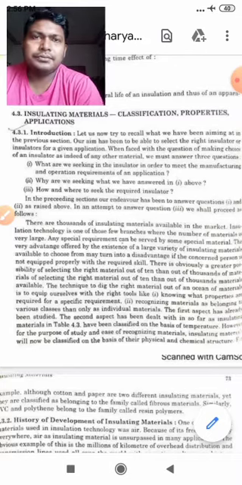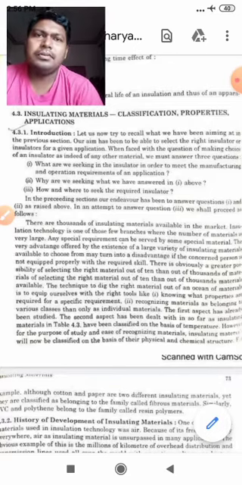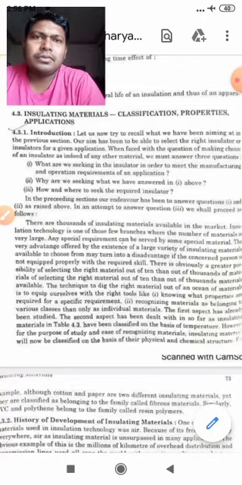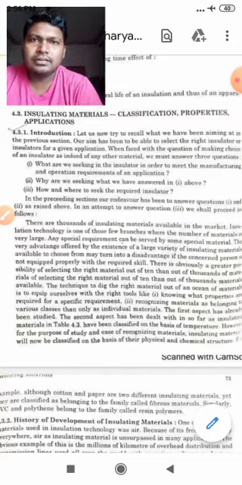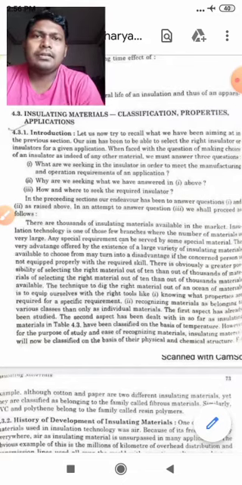So this should be in your mind, how and from where you should procure them, so that things will be with you. Otherwise, you have decided on a particular kind of insulator and you have not considered the other two questions, then what will happen? Suddenly you have to stop your job or your operation, because you do not have a sufficient amount of the material which you have selected. For that reason we have to think of these three basic things, after which a particular kind of material will be selected.